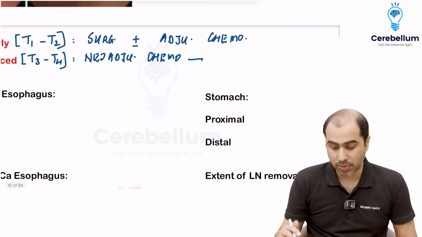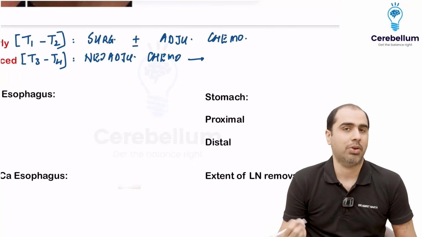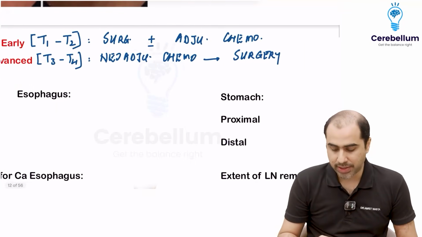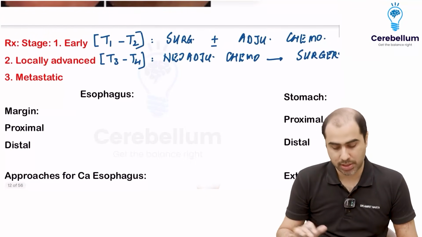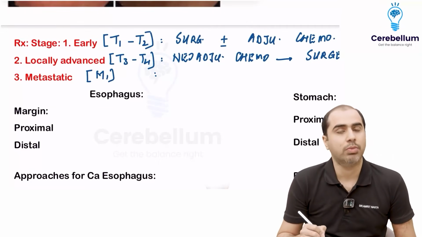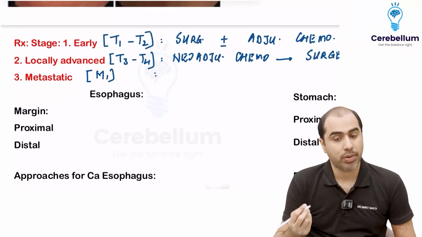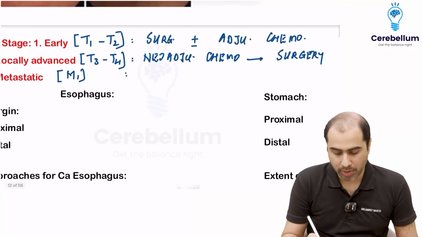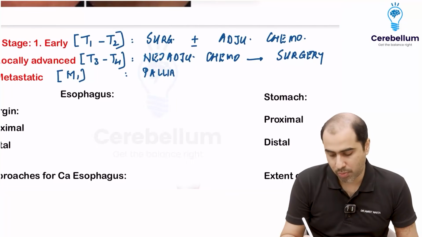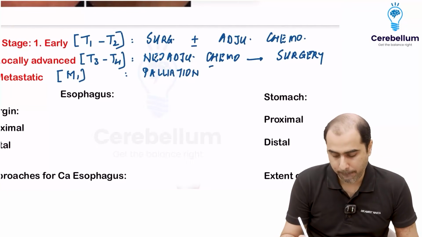If the tumor gets downstaged, the patient is lucky, because now you get to operate. Now you will do surgery. Right. So for locally advanced cancers, first chemo, then surgery. If it's metastatic, means M1, the person has lung mets, liver mets, Krukenberg tumors, or Virchow's node. If any of this is there, I can't operate. I will do palliation. Palliation simply means improve the quality of life.